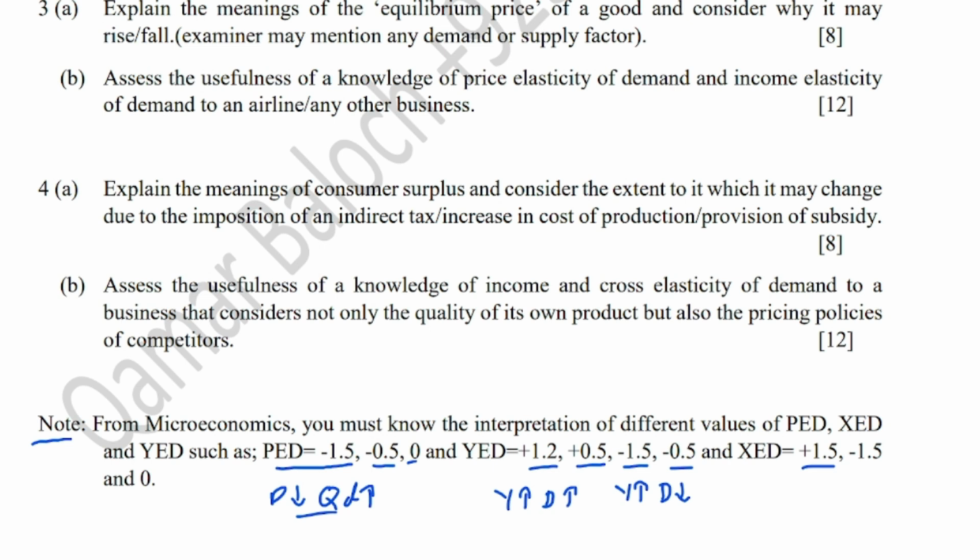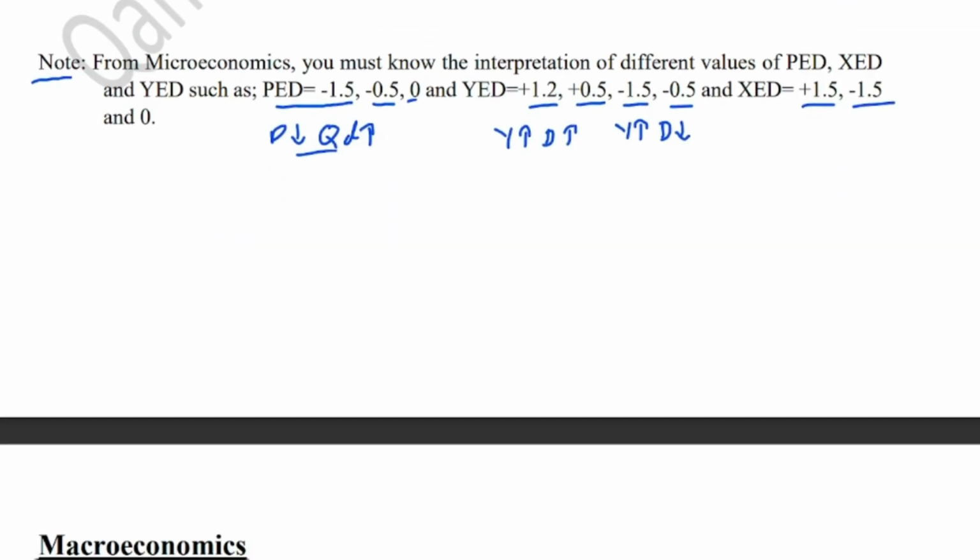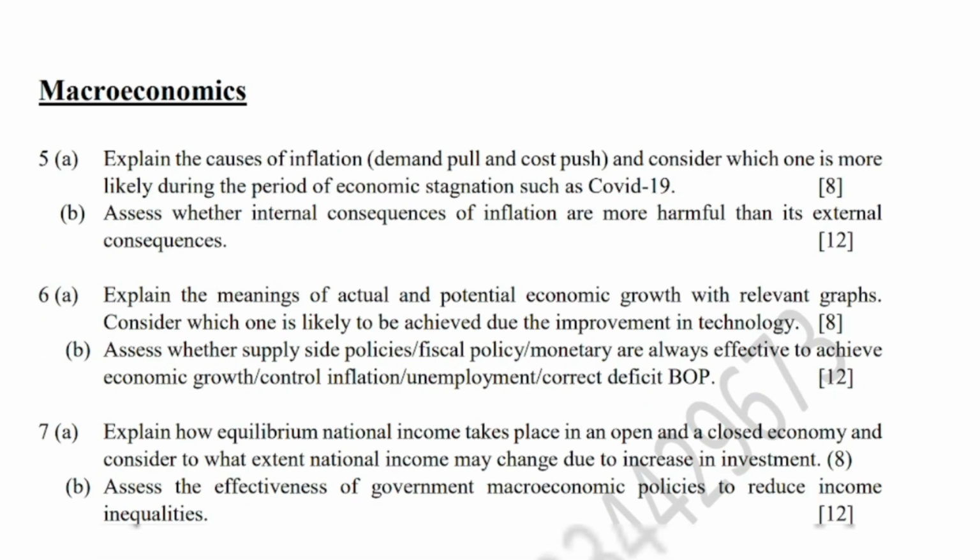Minus 1.5 represents that these are not substitutes but complements. Minus 1.5, I'm repeating, shows that these are complements. Complements are jointly demanded goods like car and petrol, and the relationship is stronger. 1.5 shows the relationship is stronger. This is how you must know the interpretation of these values.